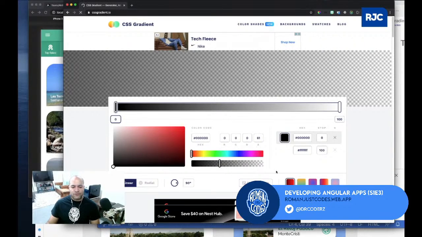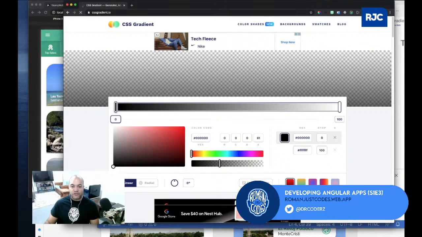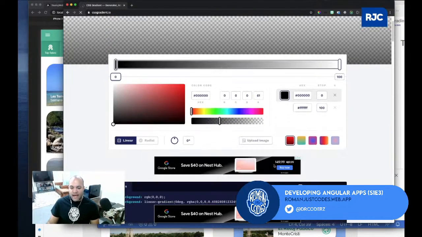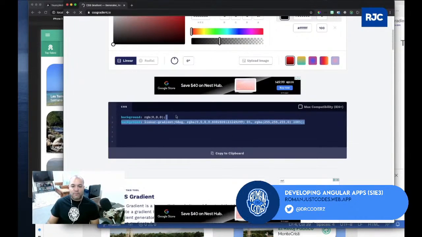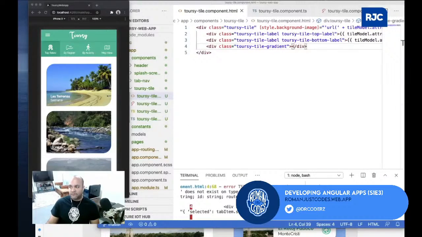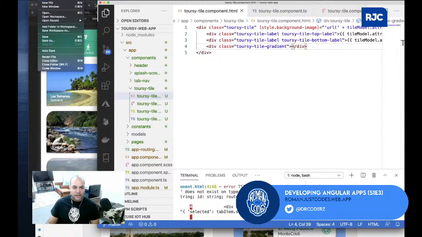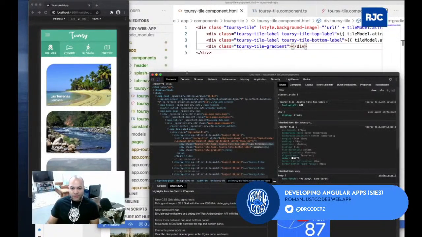And then all you have to do is say, okay, this is my linear gradient. You can actually choose how you want it to be rotated. So if you do 0 degrees, it will be like that. That's exactly how I want it, going vertical. After you do that, all you have to do is copy this code, and it's done already for you. So let's try this. If I copy that, move this over, I should be able to have that container already in there. So now let's play with this in the code.